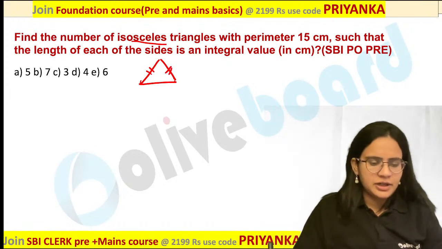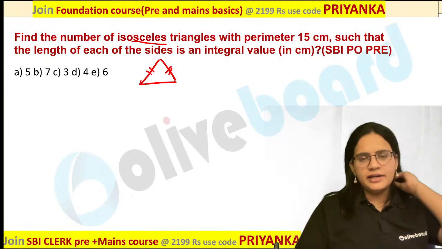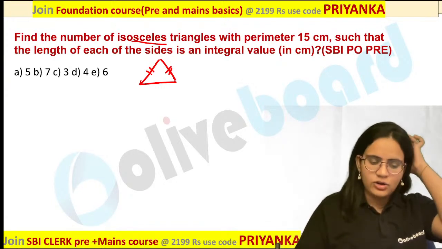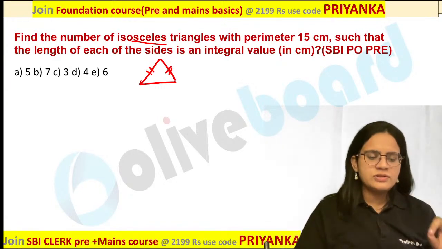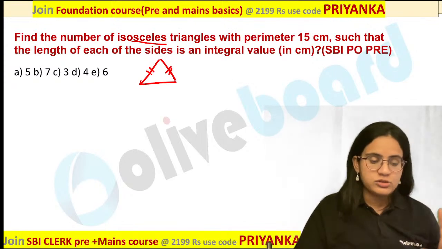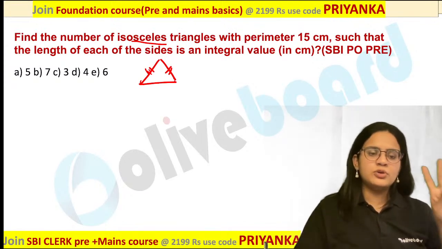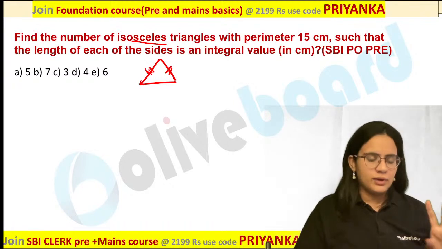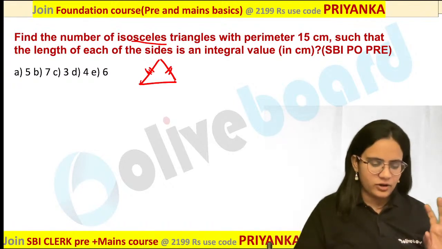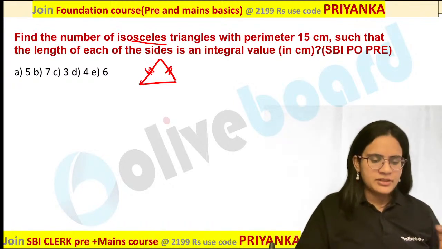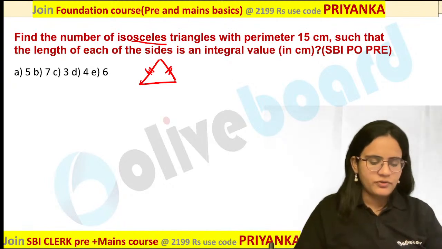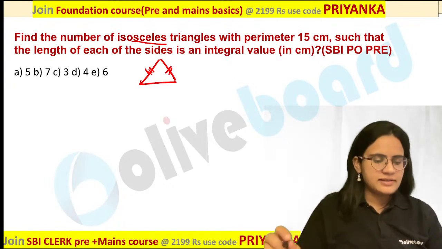Whenever any two sides of a triangle are equal, it is called an isosceles triangle. When I say two sides, it can be three sides also. Only two sides should definitely be equal; the third side can be equal or it cannot be equal. Are you getting my point? So this is the basic concept of an isosceles triangle.